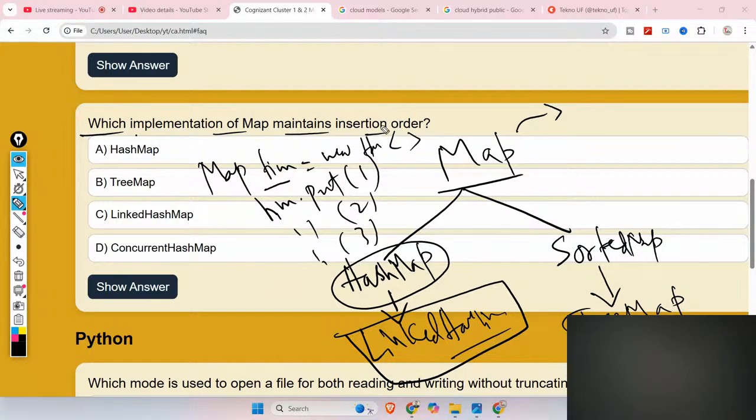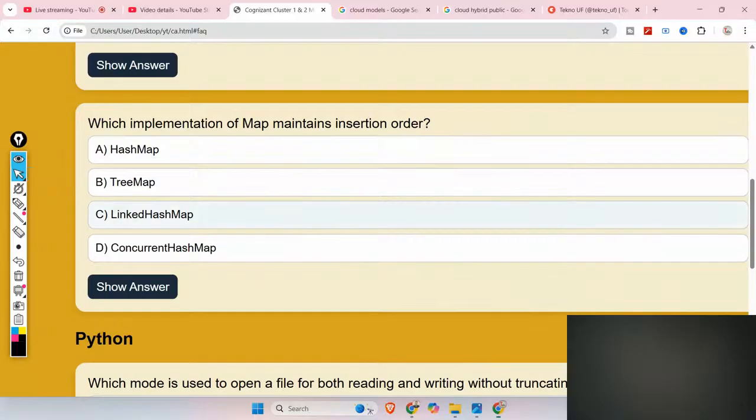Okay, in a sorted order. So in that case, you have to use the linked hash map. Okay, I hope you understood. Now let me go to the next question.